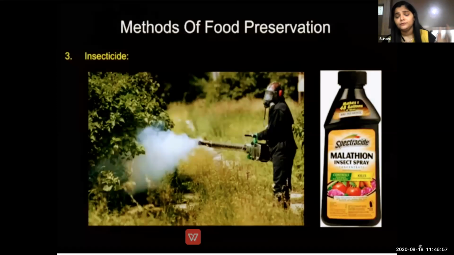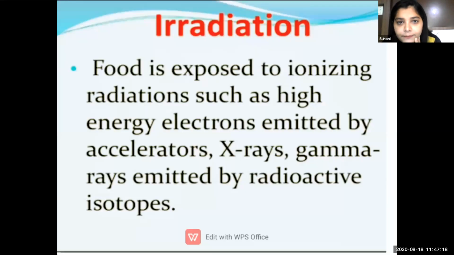Okay. So till now we have learned three ways of food protection and preservation. First is freezing, second is smoking, and this third is use of insecticide. Okay, students, is this clear to you, the three methods? Next we are going to learn the fourth, that is irradiation. Now this must be something new to you all. You must have not learned about irradiation.